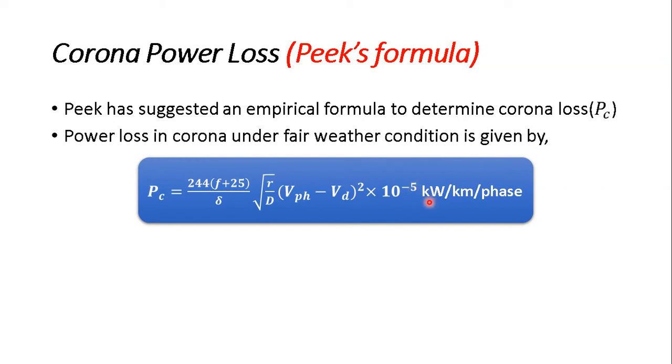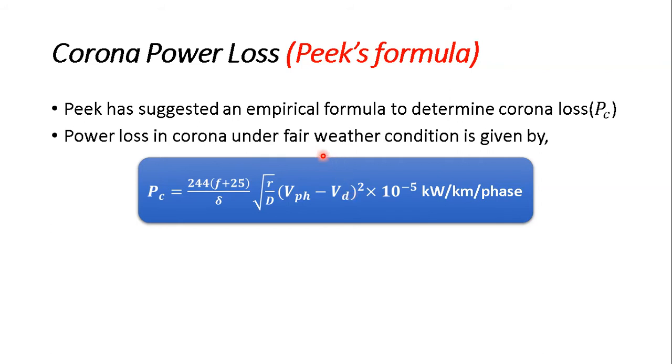The unit will be kilowatt per kilometer per phase. Here f is the frequency of the line in hertz. Vph, or E, is the voltage to neutral in kilovolts, and Vd, or Ed, is the critical disruptive voltage, also in kilovolts.